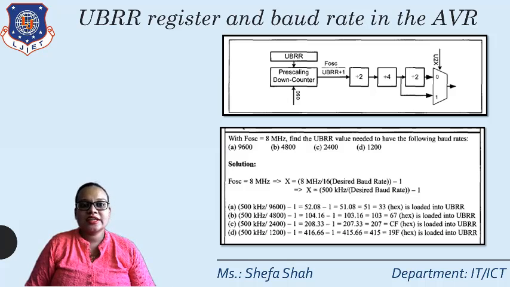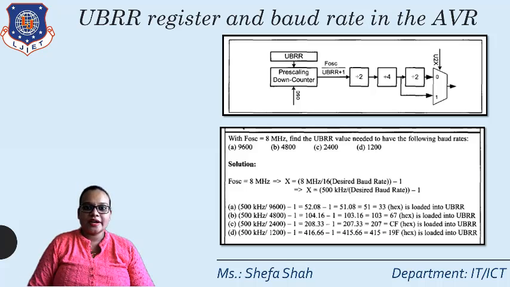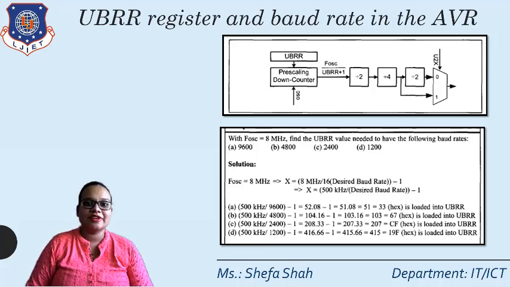As you can see in the figure below, there is an example for the 8 megahertz frequency of our ATmega32, where we have found the different baud rates: first 9600, second 4800, third 2400, and fourth 1200. In the previous equation, x equals F oscillator divided by 16 times the desired baud rate, minus 1.